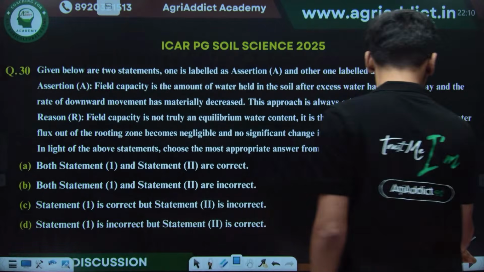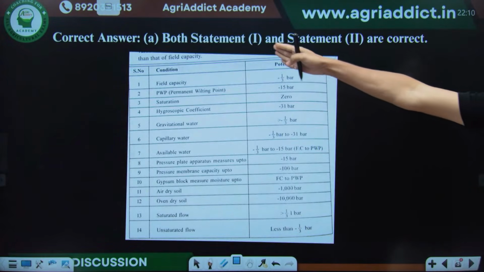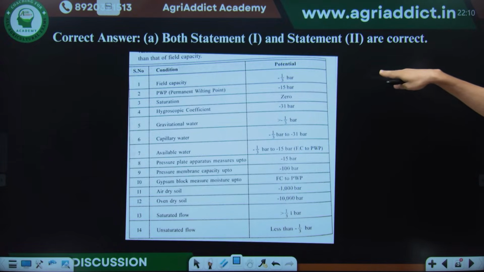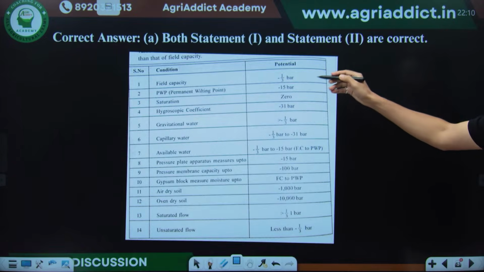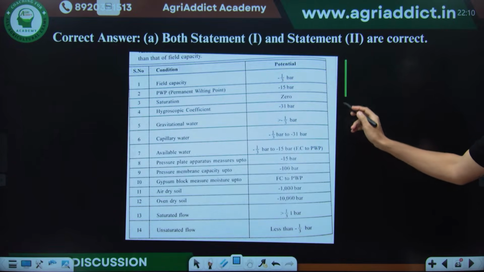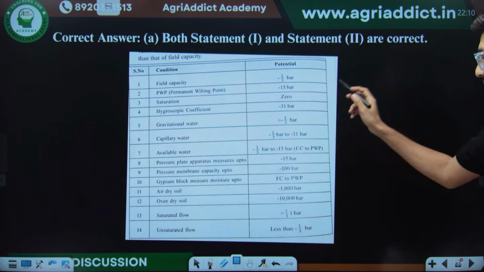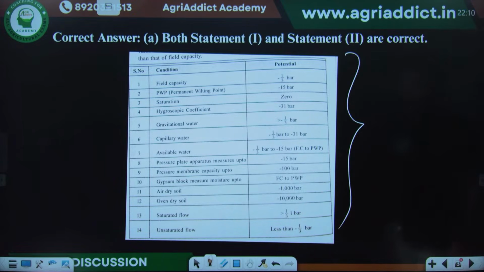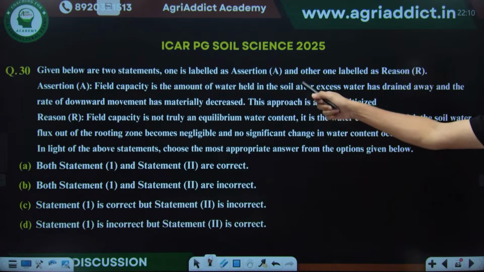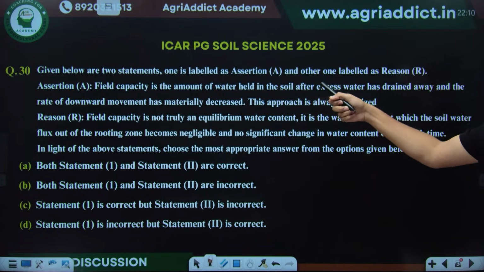See, so the correct answer was given as both statement 1 and 2 are correct. And here I have mentioned some of the field capacity and PWP standards which you can go through, because these potential values can be an important source of statement-wise type of questions in the exam. So both the statements are individually correct.